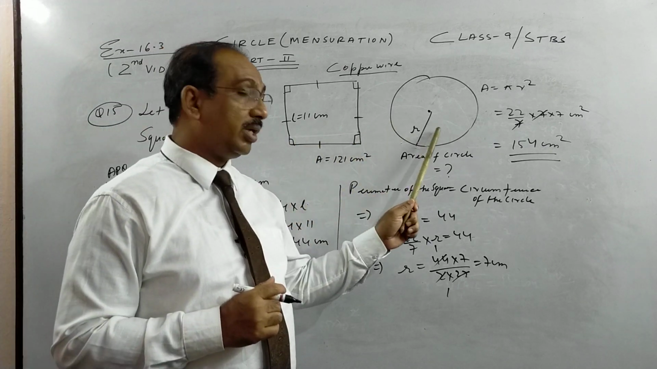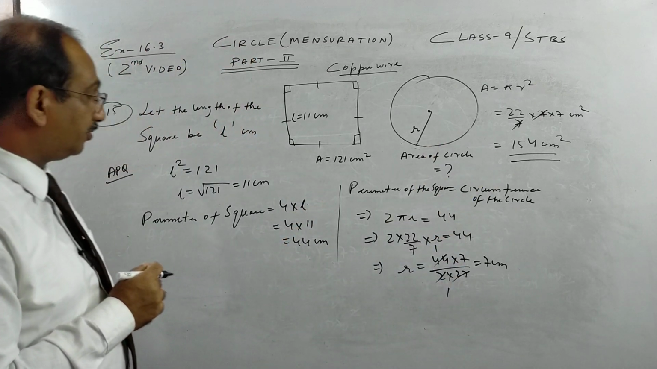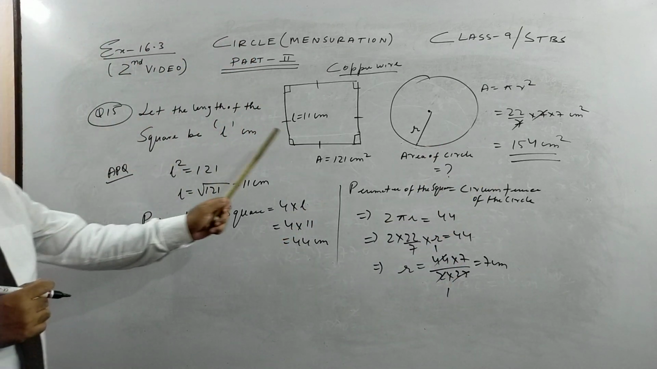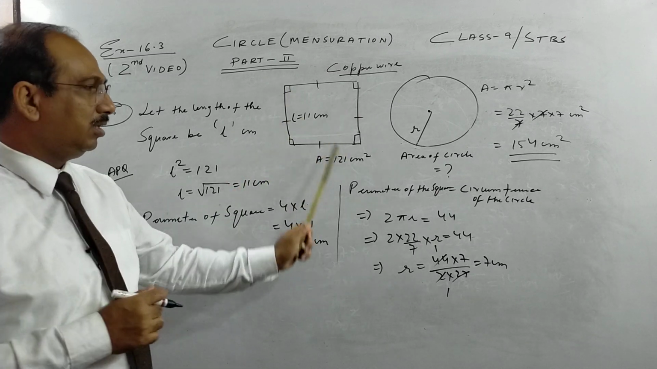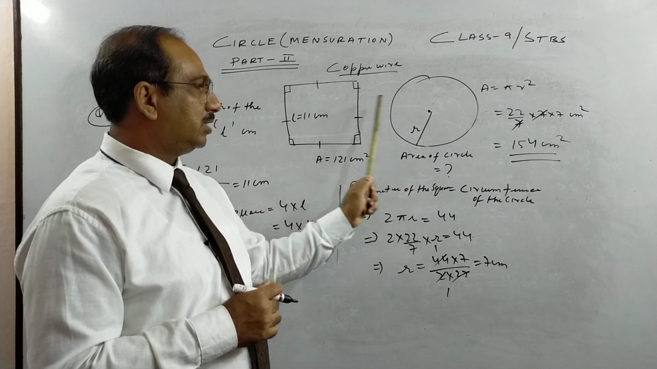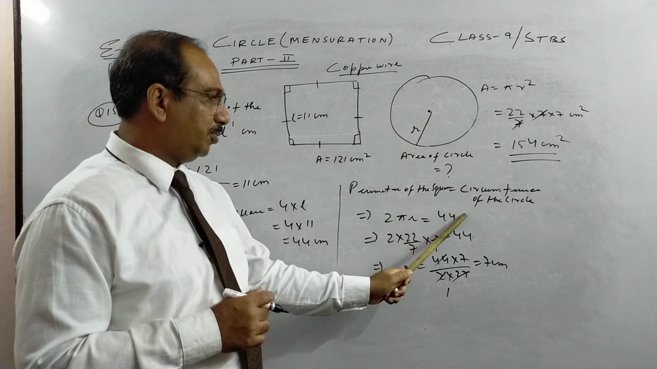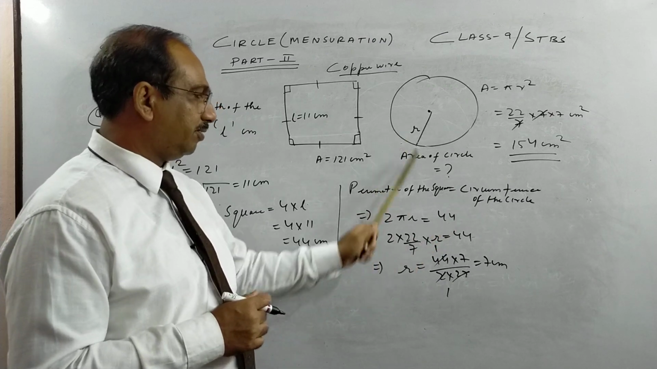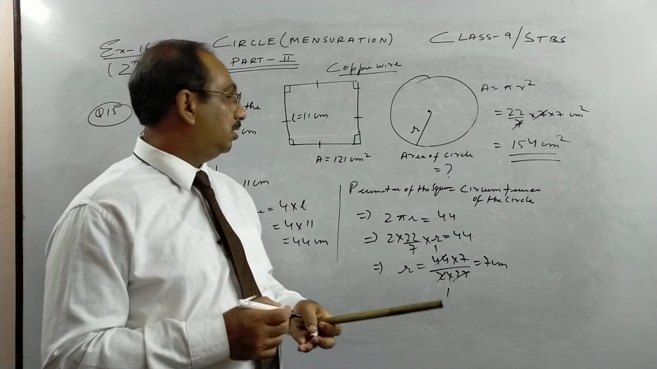Same wire, when you make a circle, its area is 154. So once more, what we had with area, we got the length of the side, we got the perimeter of the square equal to the circumference of the circle, we put equal to 44, and with that we get the radius of the circle. So with the radius of the circle we get the area of the circle.